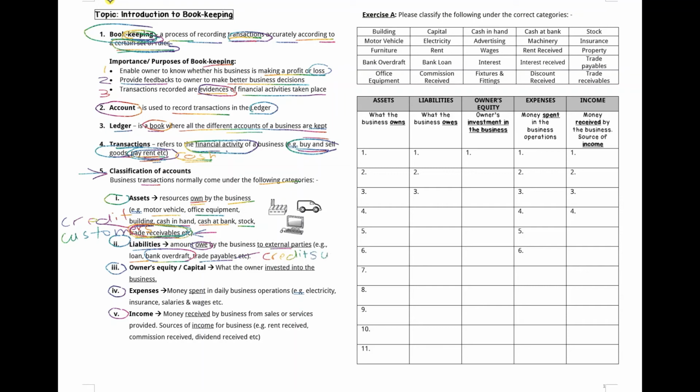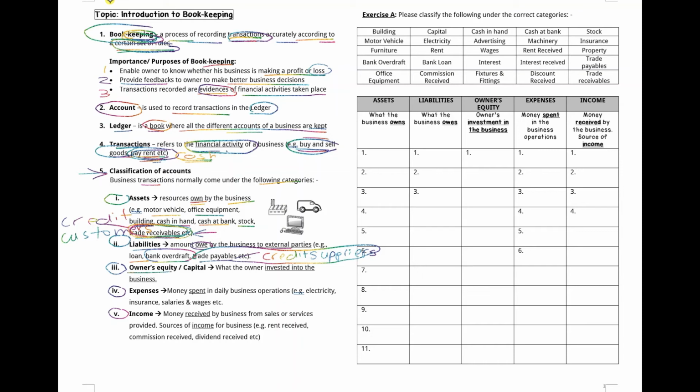Credit supplier meaning this supplier, they supply you the goods on credit, meaning you haven't paid them the money. Okay, so you owe them the money, because they supplied you the goods on credit. Okay, it's the trade payables, or we call the credit suppliers.